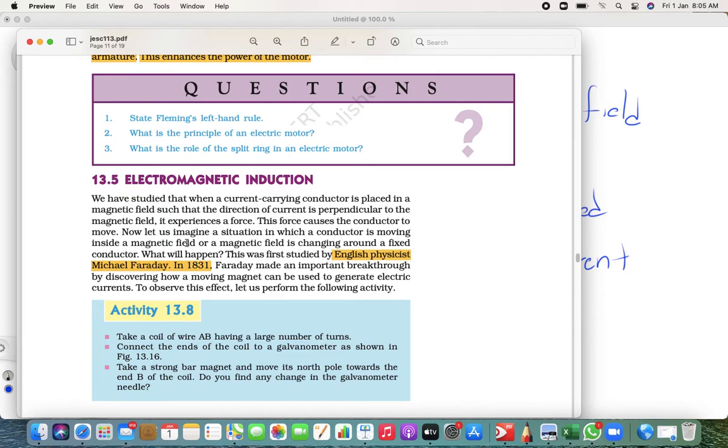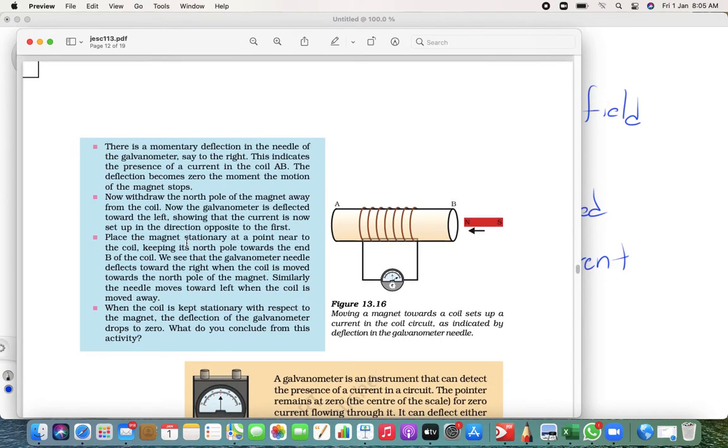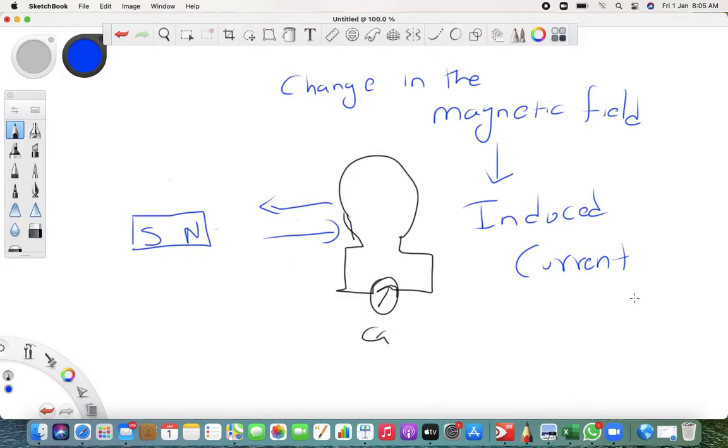In the year 1831. And how did they do it? This is the same as the experiment I told you, right? But the question arises, the deflection, it depends. For example, when you take your magnet near, let's say the galvanometer shows deflection in the right side. Now, if you take it away, then the direction of current will also change.